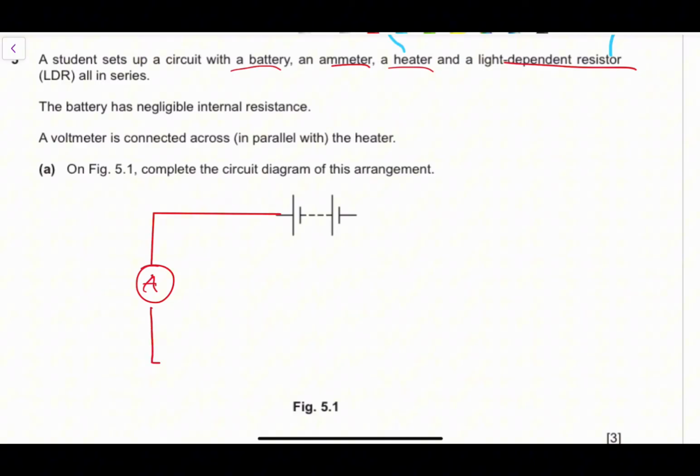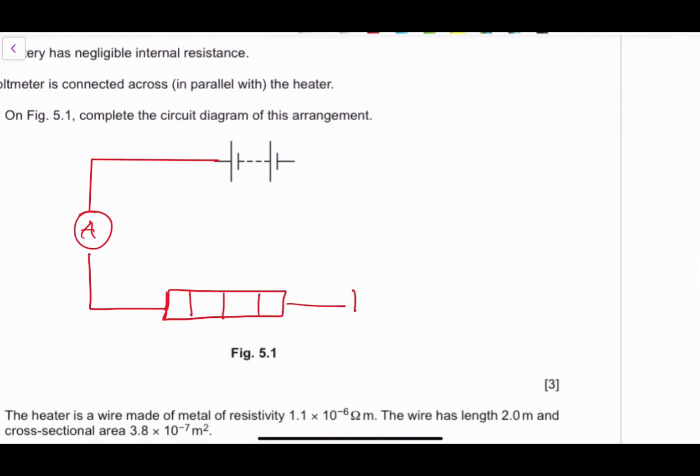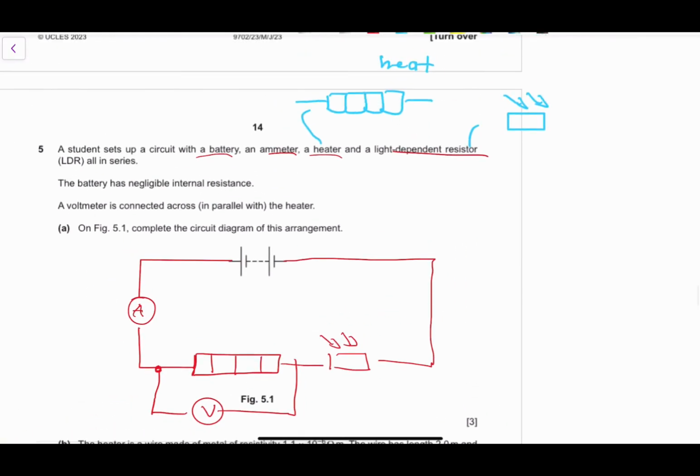So we're going over to this circuit. We have 1, 2, 3, 4 compartments. Then if we go here, we have our light dependent resistor, something like that, that's dependent on light. Then we go back to our circuit, and across here we have connected a voltmeter, right? A voltmeter is in parallel, right? So basically this is the kind of circuit that they're looking for.